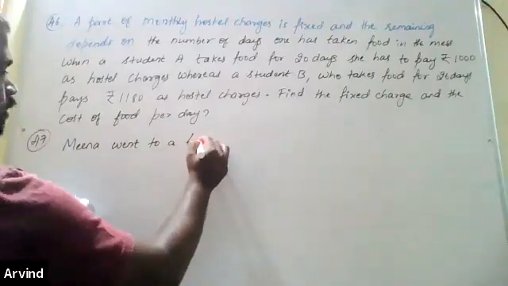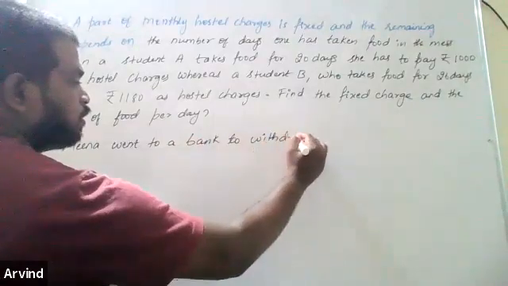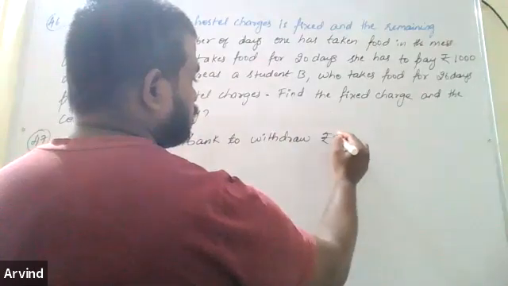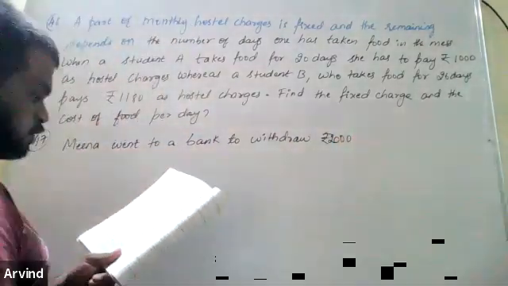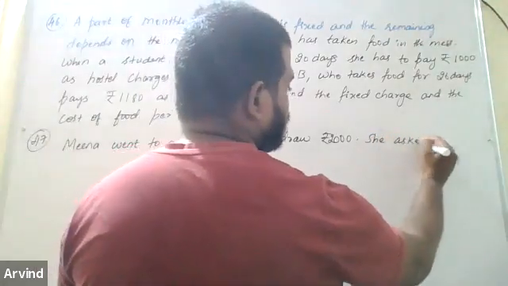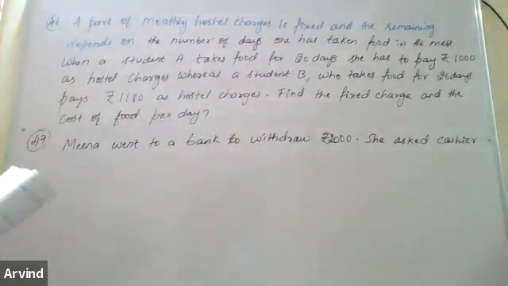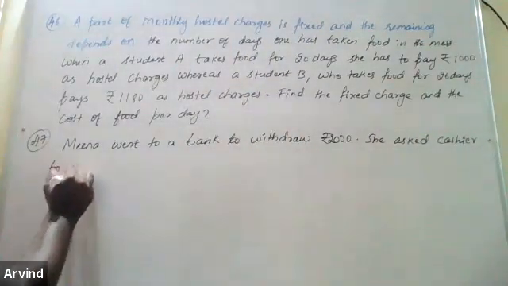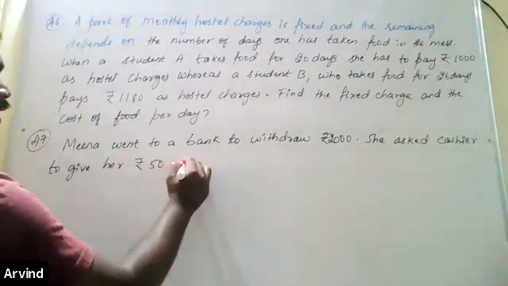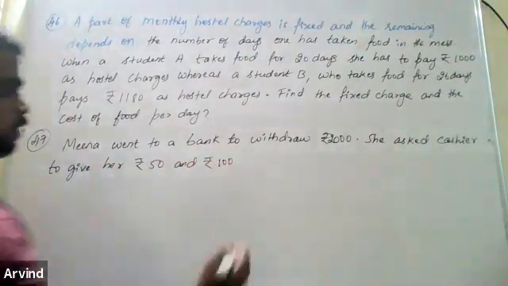Meena went to a bank to withdraw rupees 2,000. She asked the cashier to give her rupees 50 and rupees 100 notes only.